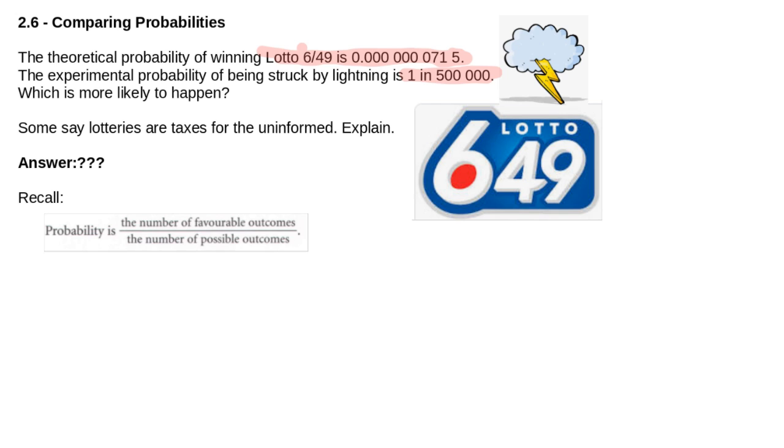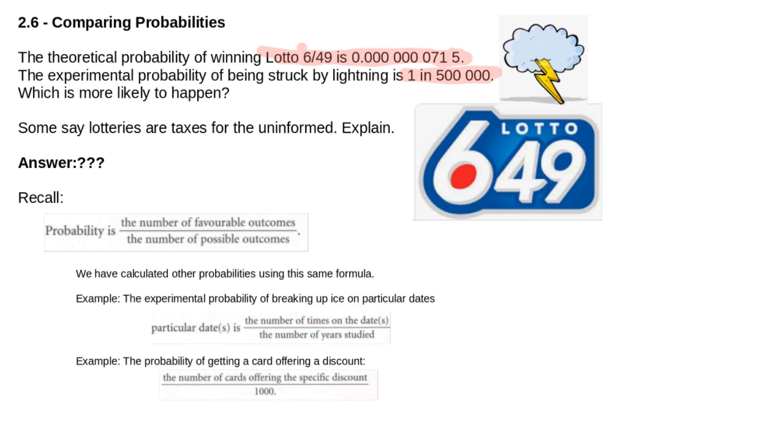Now remember that the probability of something is the number of favorable outcomes divided by the number of possible outcomes. So with respect to the lottery, we've got the 649 here, which is the number of winning tickets divided by the number of people that are playing. And that will tell us what the probability is. But you've got to remember, this probability is a fraction.